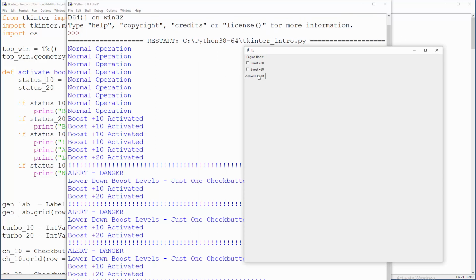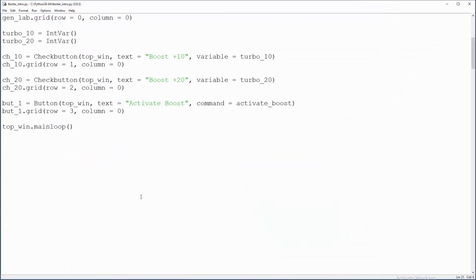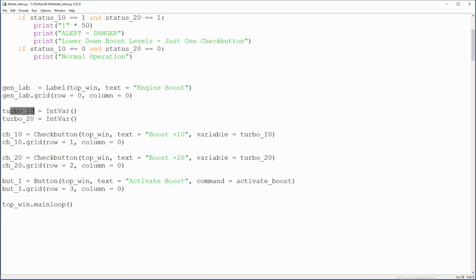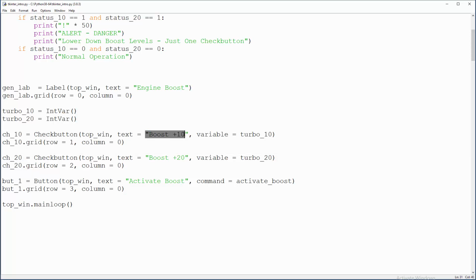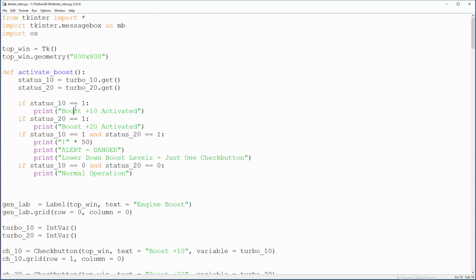There you go, guys. So just remember to first set that turbo 10 or something else which will hold 0 or 1, and then create those buttons, have some kind of explanation what's going on, connect it with turbo 10 or 20 or whatever you use. So this is for buttons, and then create a dedicated button for submit, in this case activate boost, and then connect command with name of that method, and here deal with statuses and stress and boost and stuff like that.